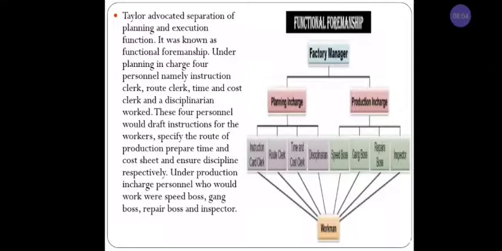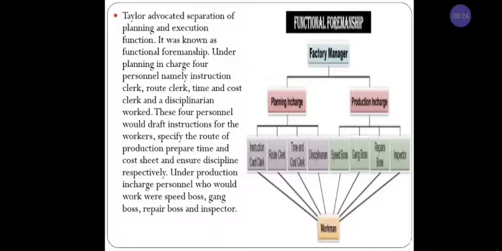Here in examination you can write it very easily. In planning in charge we have 4 personnel. The first, instruction card clerk: what is the work of the instruction card clerk? He will give very good instructions to the workers at the workplace.